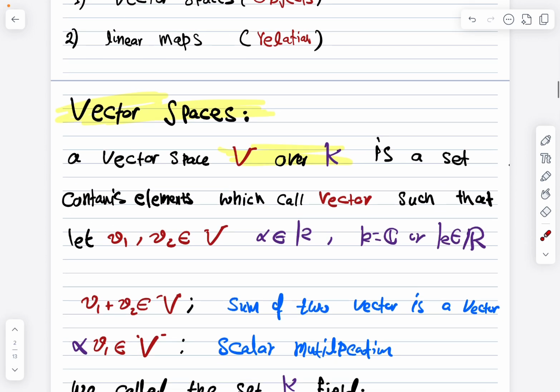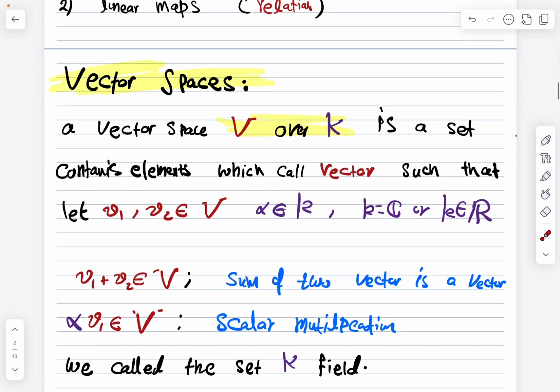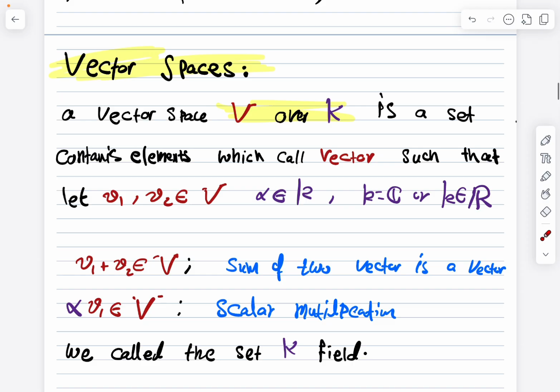So what's a vector space? We start first with the objects. From now on, I will denote by V a vector space. Even if I don't say so, it is understood to be a vector space over a field K, where K is a set. Of course, I will identify what I mean. A vector space is a set of elements which are called vectors.